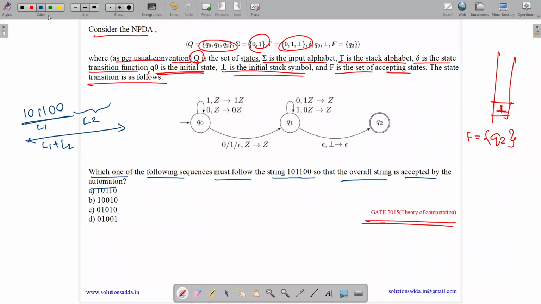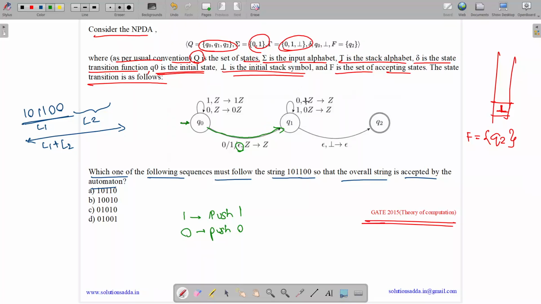Let us analyze the automaton. So Z means whatever is present in the stack. So if we get 1 as the input alphabet, then we are pushing it to stack. 1, then we push 1 into stack. And if we get 0, then we push 0 to the stack and come over here. We keep on pushing. And it is non-deterministic, which means on epsilon, we are also doing nothing and coming over here. And also on 0, 1.